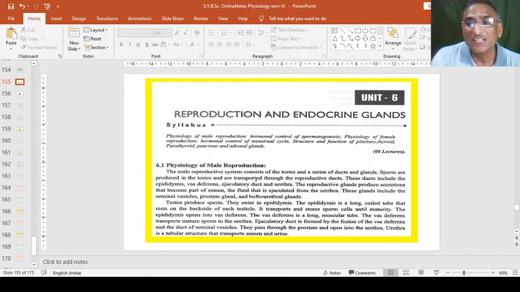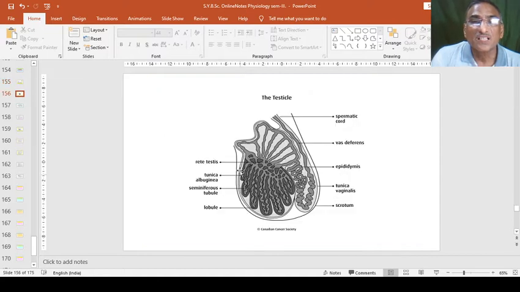And in this way, all the structures like the epididymis then distribute up to the urethra. So the vas deferens extends and continues up to the urethra for its secretion, or seminal fluid secretion, we can say. So this is the basic structure that we will discuss here.